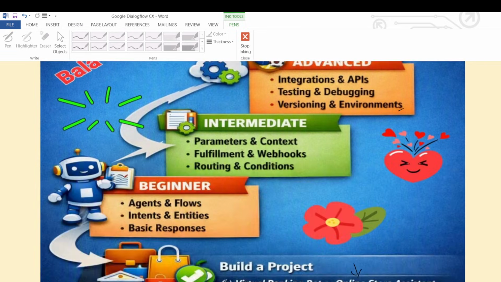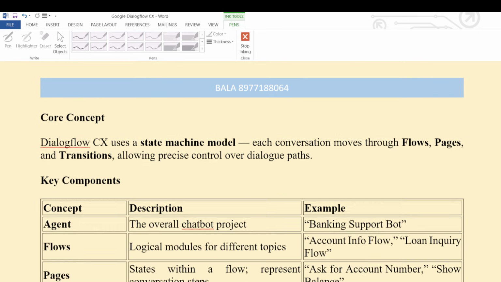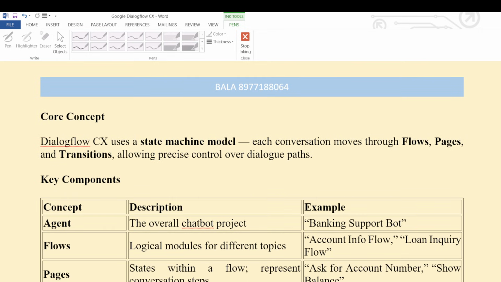Now I am going to dive into the core concepts. What are the core concepts in Dialogflow CX? Dialogflow CX uses the state machine model.